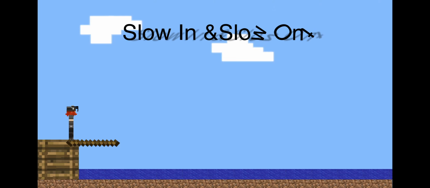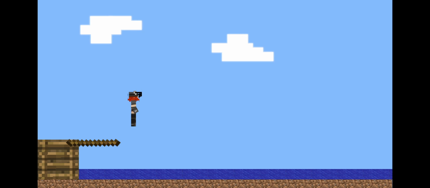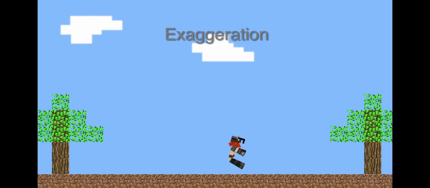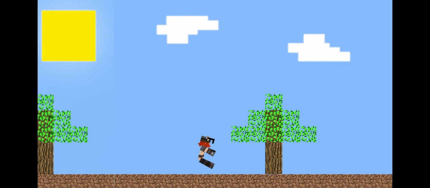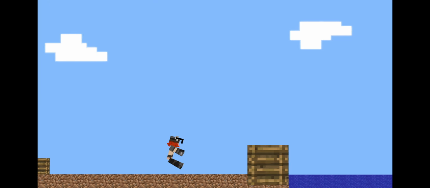Slow in and slow out is when the animation has more frames at the start and at the end than it does in the middle. This gives the object or character time to speed up and slow down. Having fewer frames in the middle speeds up the action, but having more at the start and end slows it down.